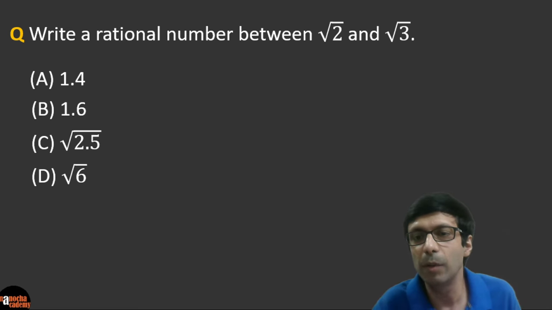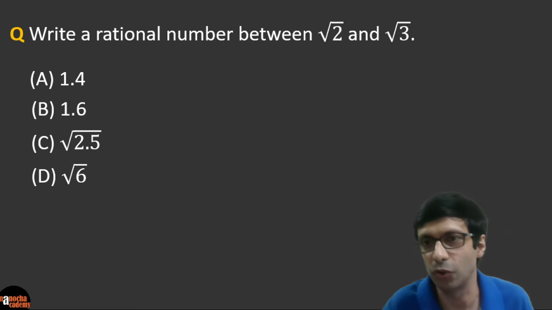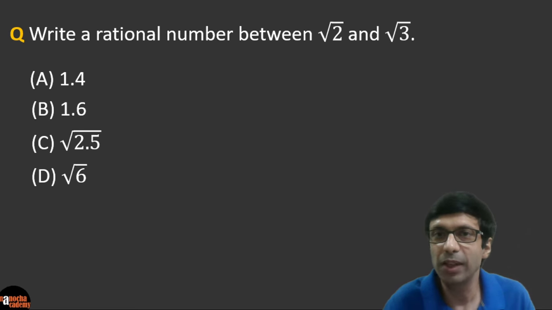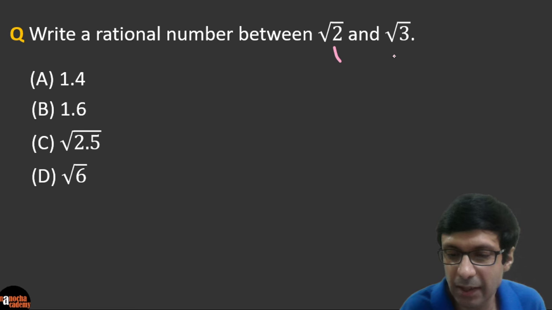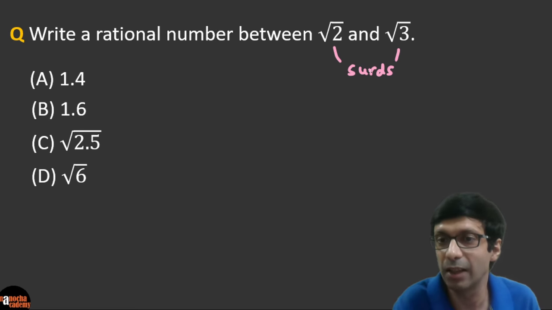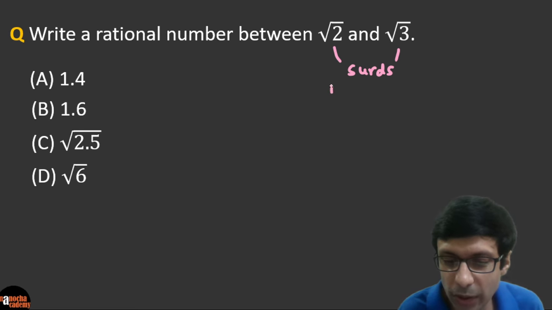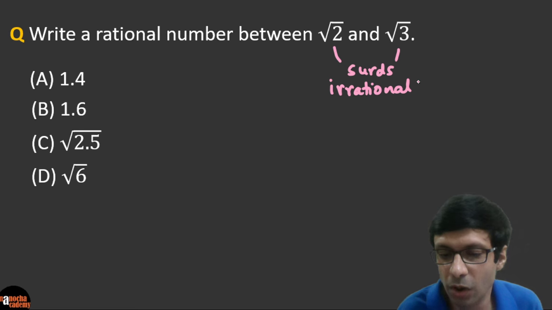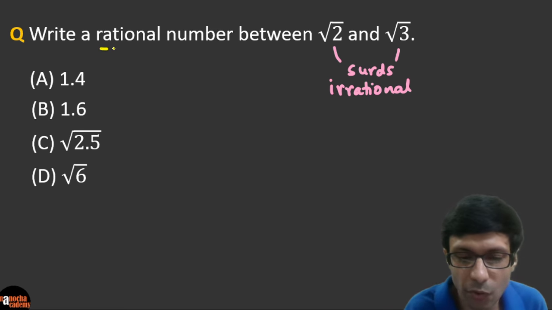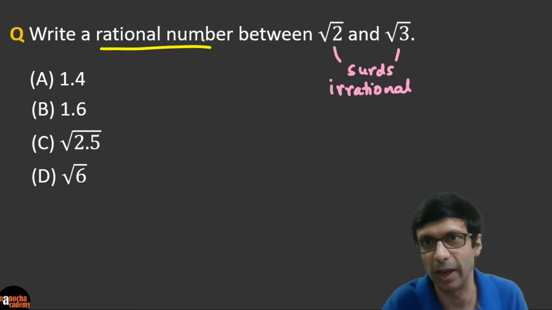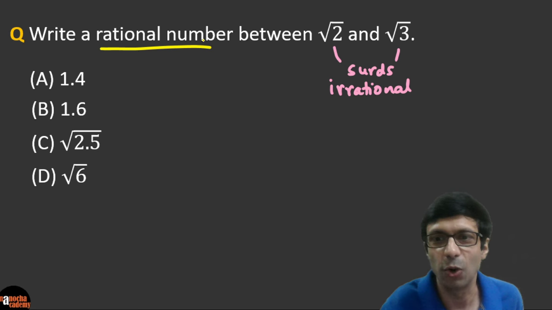Write a rational number between root 2 and root 3. As we discussed in the class earlier, root 2 and root 3 are known as surds because they are in the square root form, and you know that these are irrational numbers. That's my hint to you. You know that these numbers are irrational, but we need to find a rational number between root 2 and root 3. So how are you going to solve this question? Go ahead and try it out.